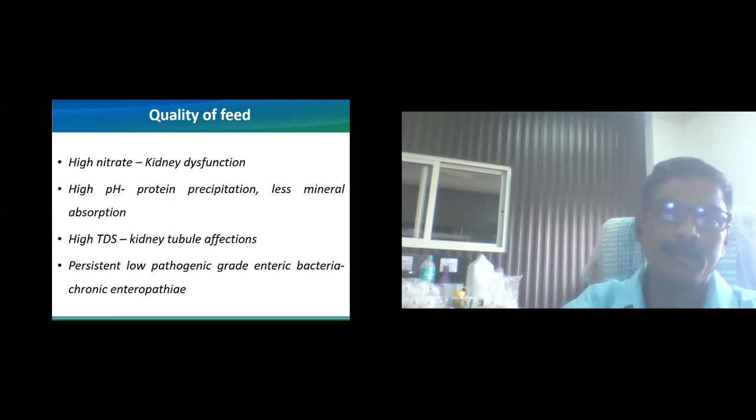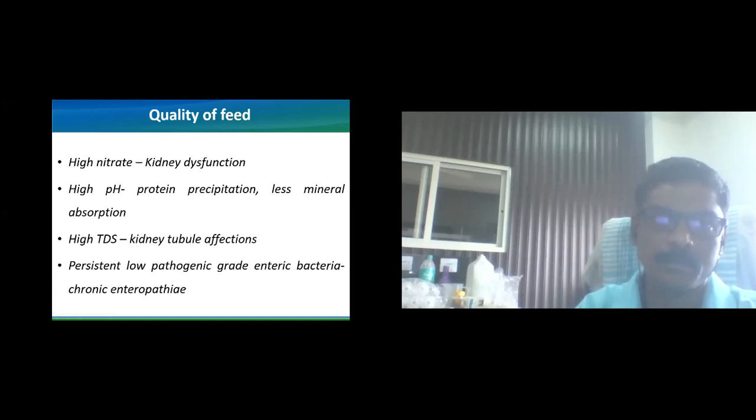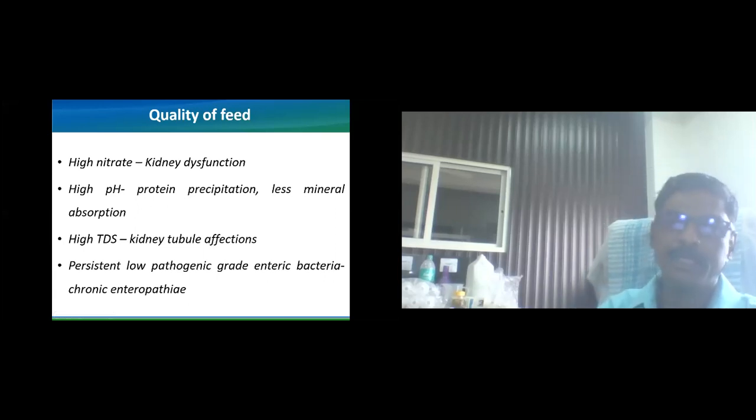The high nitrate content of the water will cause kidney dysfunction. The high pH of water will cause the precipitation of proteins, then less mineral absorption.